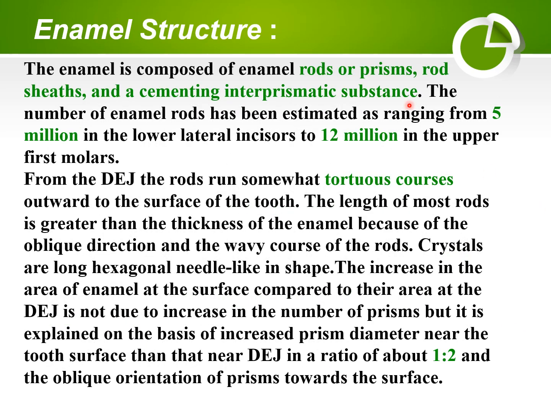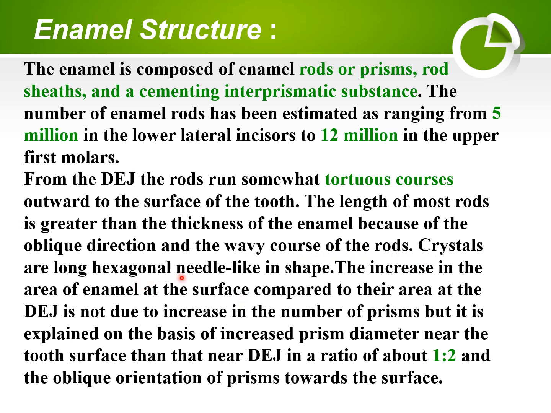Enamel structure is composed mainly of rods or prisms, rod sheath, and cementing interprismatic substance. The number of enamel rods has been estimated as ranging from 5 million in lower lateral incisors to 12 million in upper first molar. From the dentino-enamel junction, the rod runs a somewhat tortuous course outward to the surface of the tooth. The length of most rods is greater than the thickness of the enamel because of the oblique direction and the wavy course of the rod.